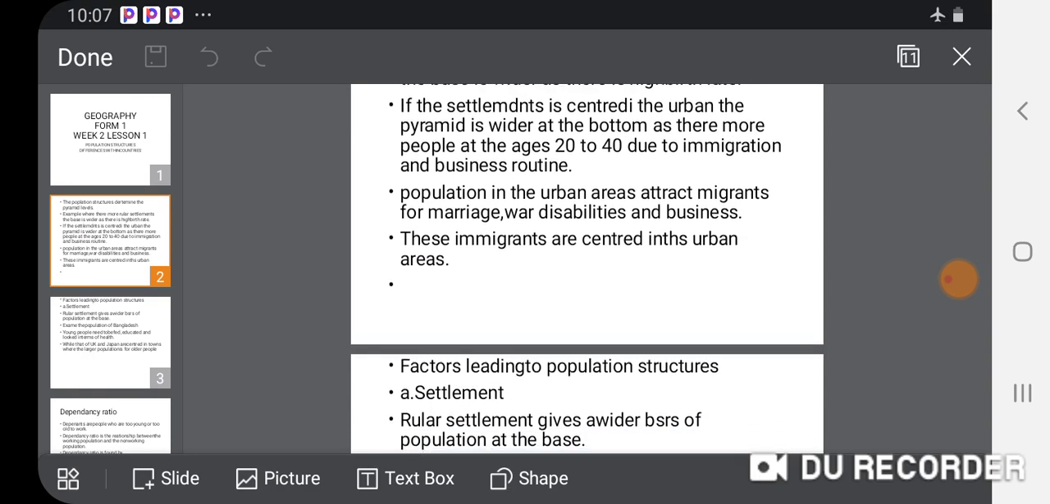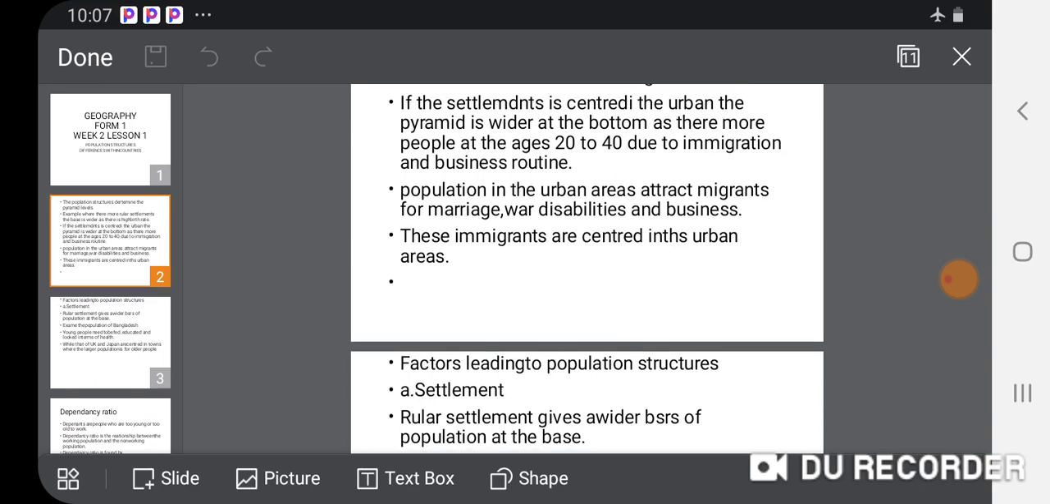At the same time, the population in the urban areas attracts migrants. People are moving up and down, some for marriages. War displaces people, and they run. Most of the people who run are aged 20 to 40, because after 40, people are old and some of them die, and those aged 0 to 15 or 0 to 19 are too young to run away. So 20 to 40 are the ages where people travel because of war, disabilities, and business.